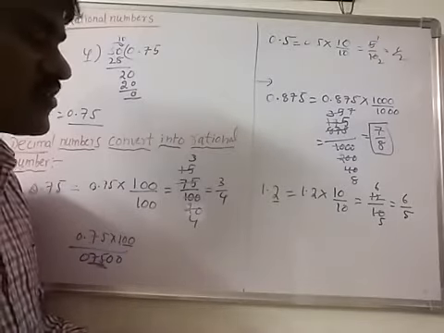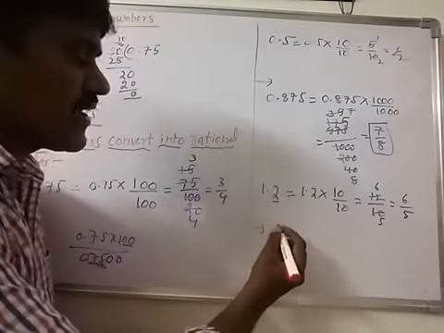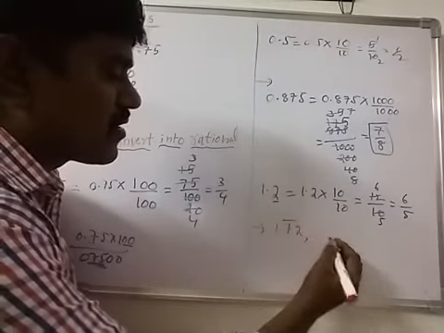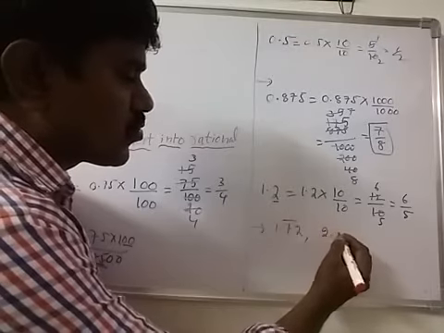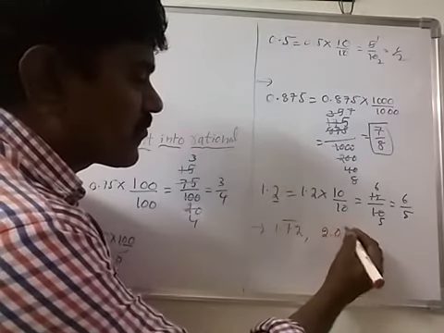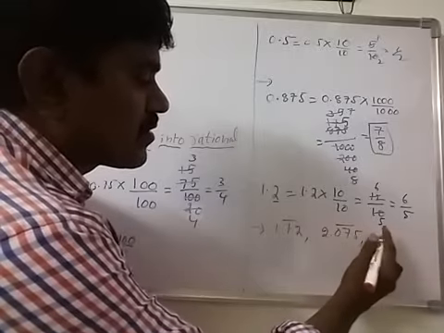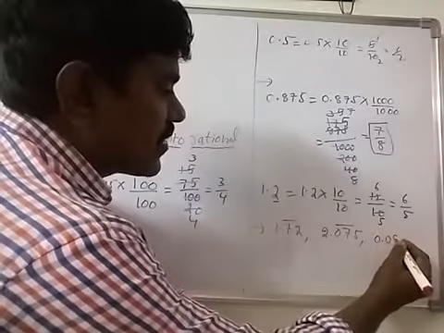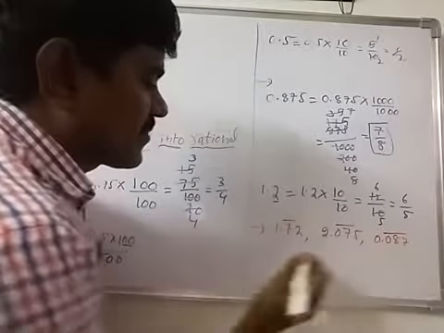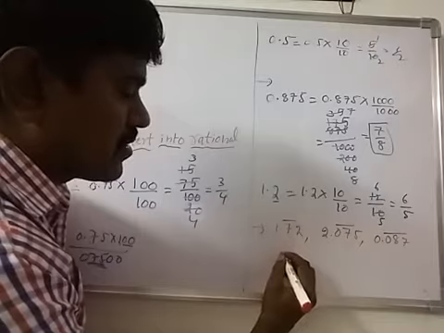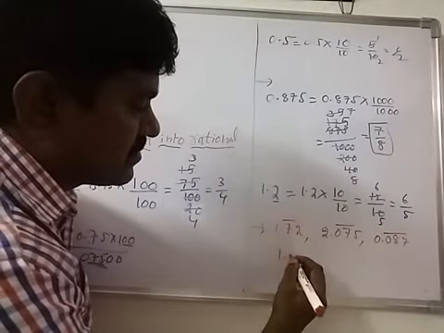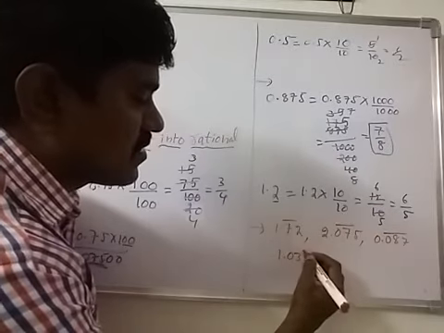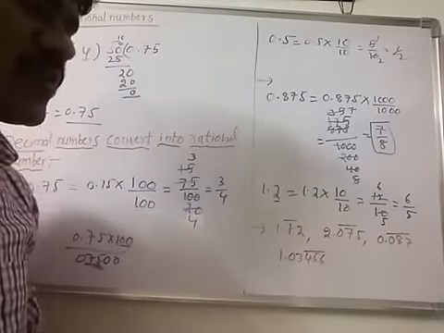So I will give some questions for you. Find the period and the periodicity of 1.72 bar and 2.075 and 0.087 and 1.03456 bar. Okay, tomorrow we will continue the class.